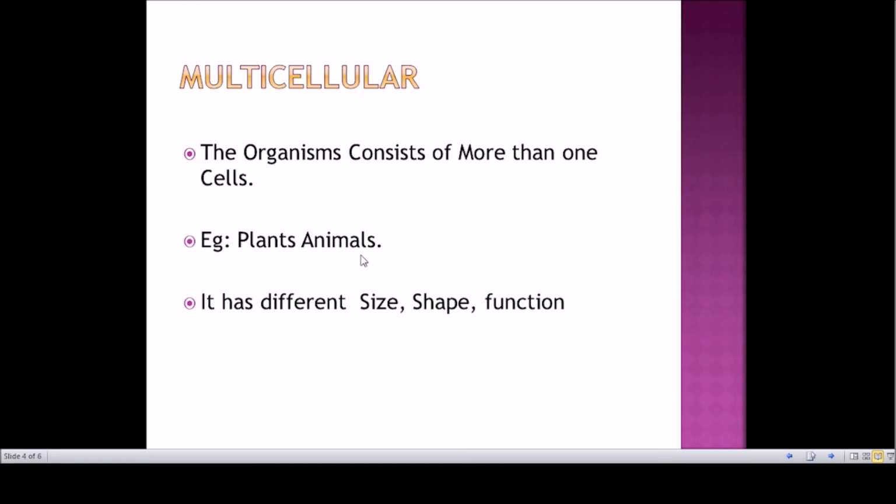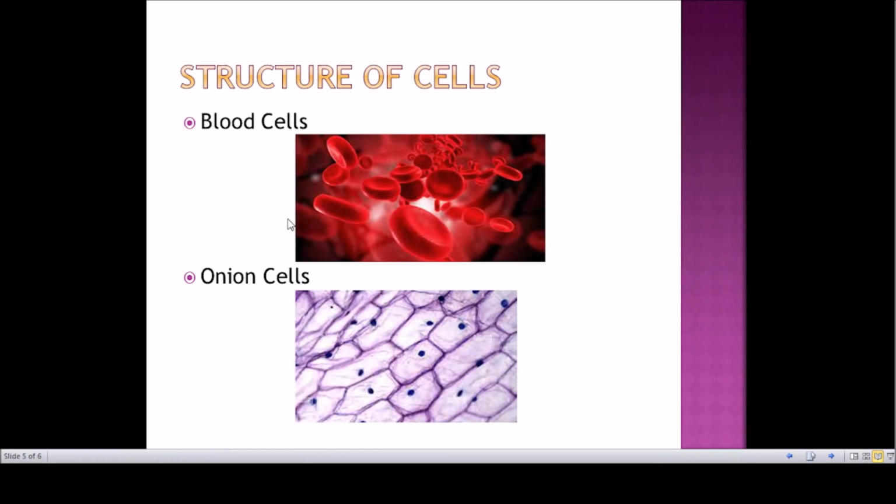There are different shapes and sizes in multicellular organisms, and we will move one by one to see how the shape and size differ and in which function they differ. So I'm going to show you some examples for that. So we see this is a blood cell, and it is an onion cell, so it comes under the plant category and this comes under the animal category, right?